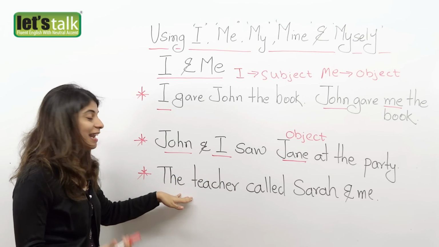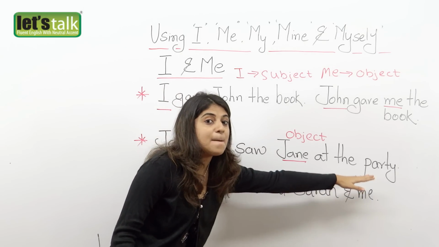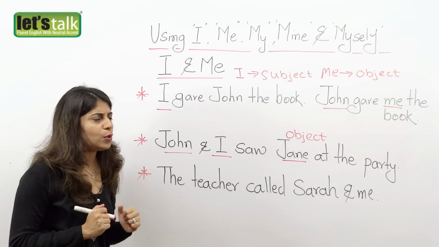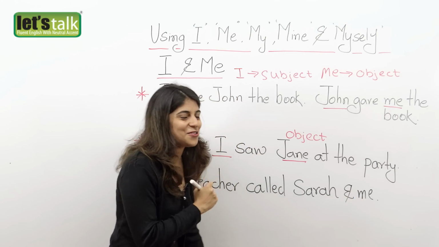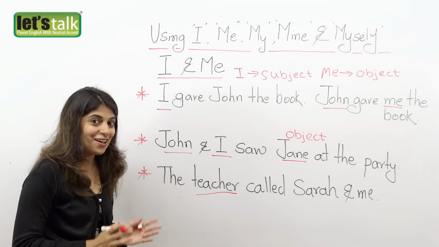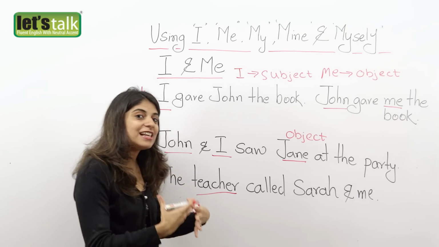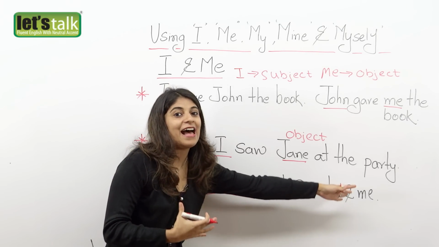Now let's have a look at another sentence here. The teacher called Sarah and me. Now, you would wonder why have I used me here? So let's understand that. So here, the teacher is the subject, okay? The reason is that she is performing the action, okay? She is calling Sarah and me.